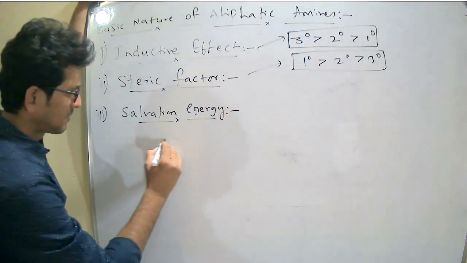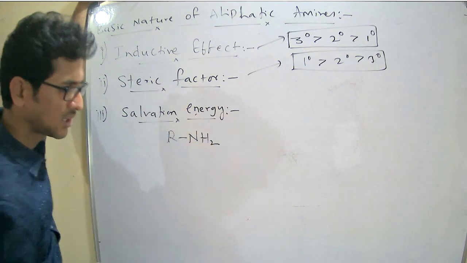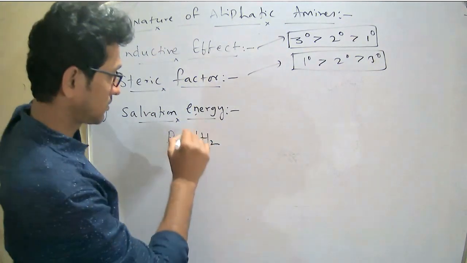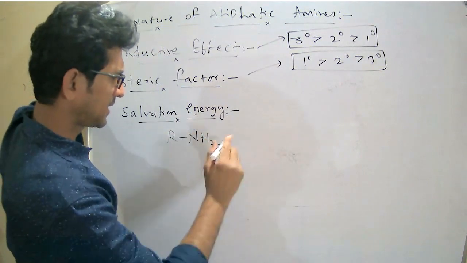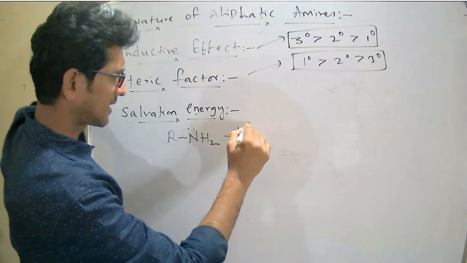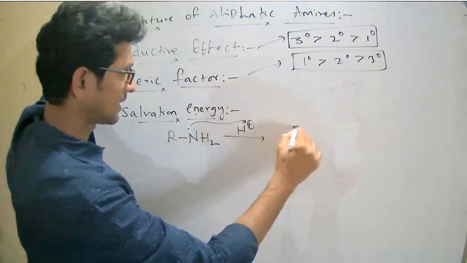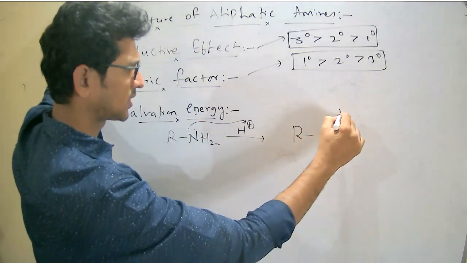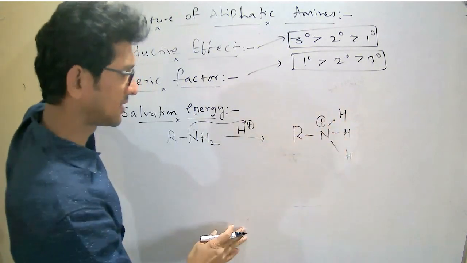Right, in the case of the primary, RNH2, once it is a base, it attracts the proton and converts into a positively charged species.